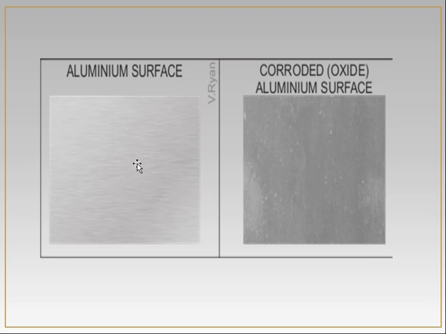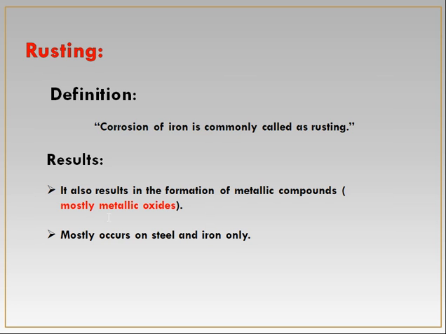This is the surface of aluminium, which is bright and free from any type of corrosion attack. And this is a corroded aluminium surface which has lost its metallic luster. This is the aluminium surface which is bright, and this is a dull colored aluminium surface due to the formation of aluminium oxide on its surface.